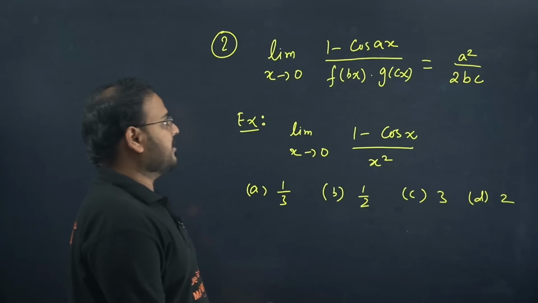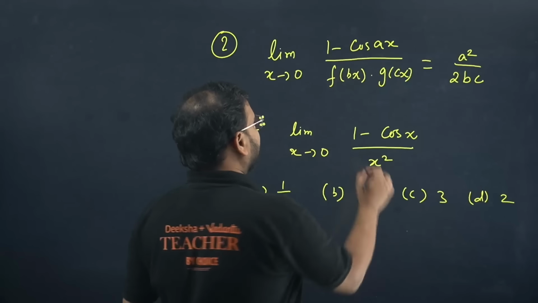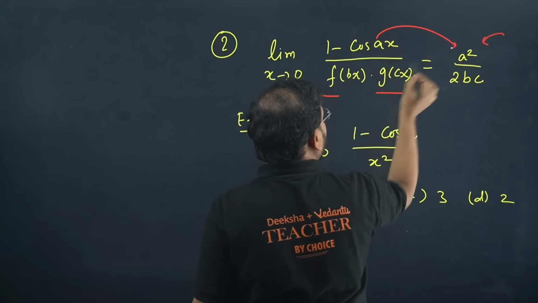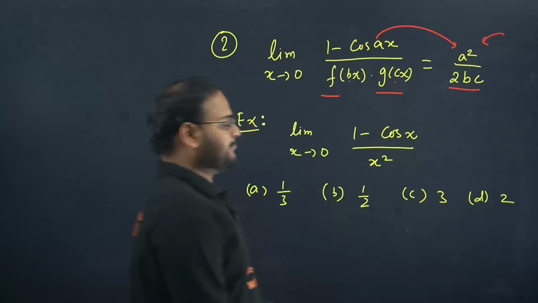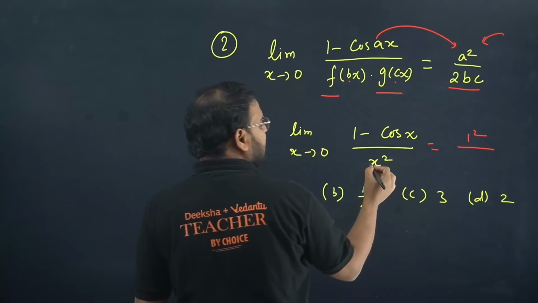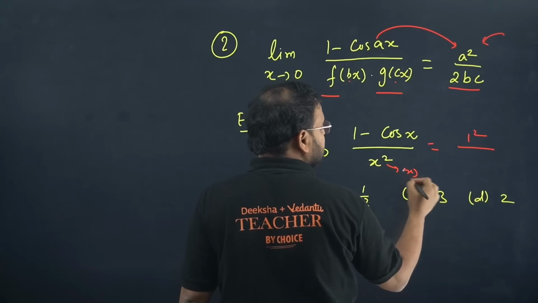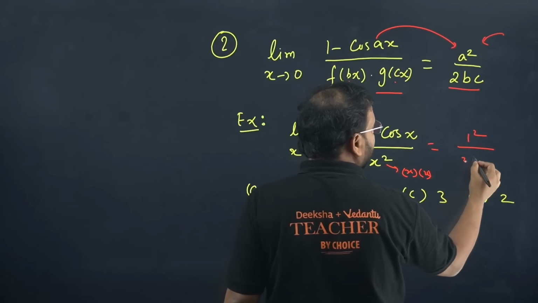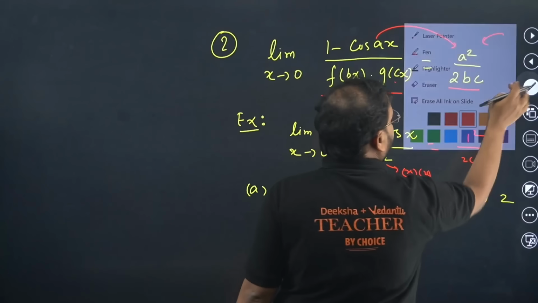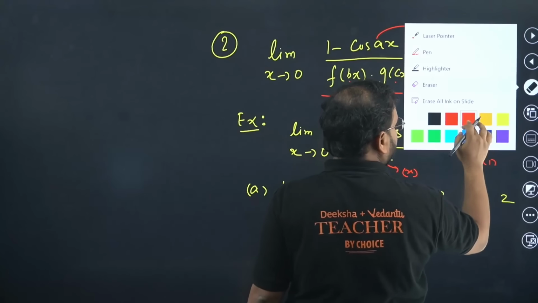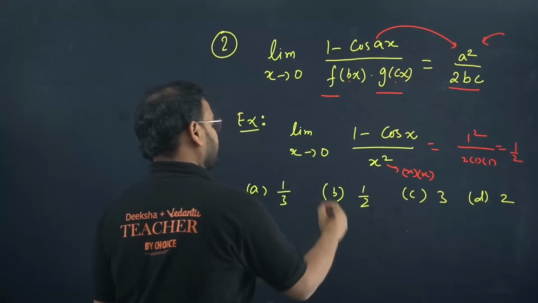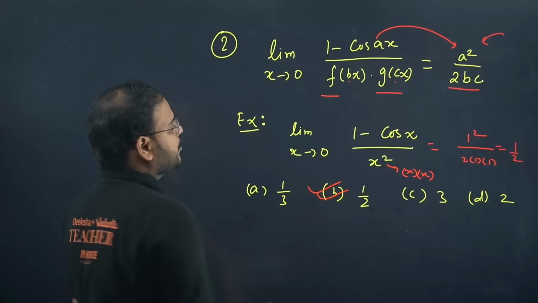Next one, second trick in limits. If you have 1 minus cos ax upon f(bx) and g(cx), answer is always what? Square of a upon 2bc. Over here you check. So square of what is there? So 1. So 1 is square. What about this, sir? It will be simply x into x, no? This is nothing but x into x. So we have over here the value as 2 into 1 into 1. X into x is there, right? Not visible. 1 second. So x into x only, no? 2 into 1 into 1, answer becomes what? 1 by 2. So answer is option B.